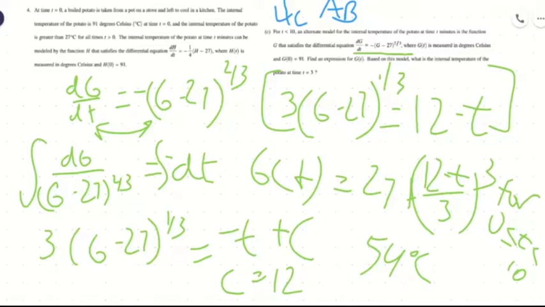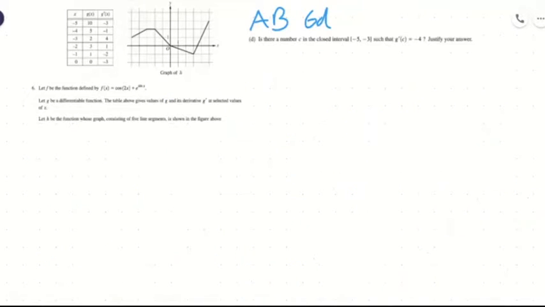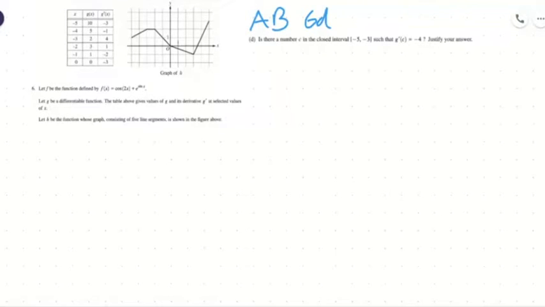All right, and finally, we're going to end with an existence theorem. So here they give us this graph and this table, and they tell us that f, g is differentiable, and it gives us the values of g in the table, and then it says h is that graph. So what it's asking here, it's dealing with the table. It says, is there a number c in the closed interval from -5 to -3 such that g prime of c is equal to -4?